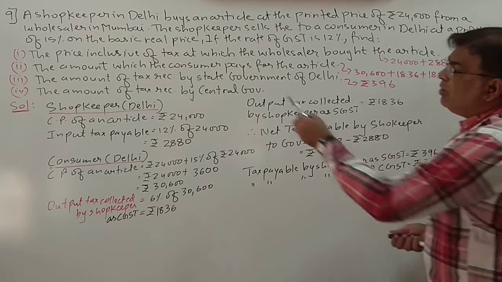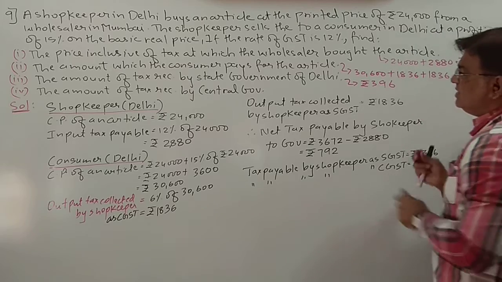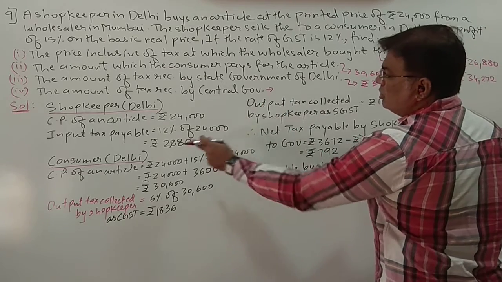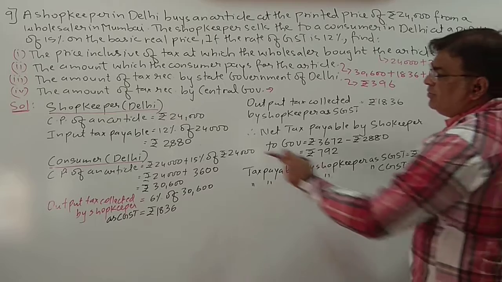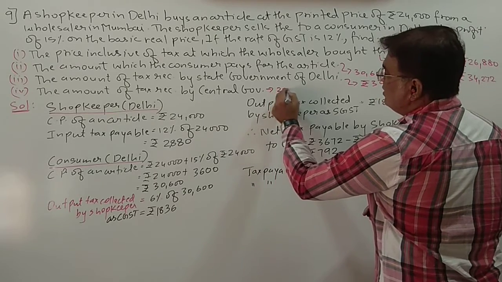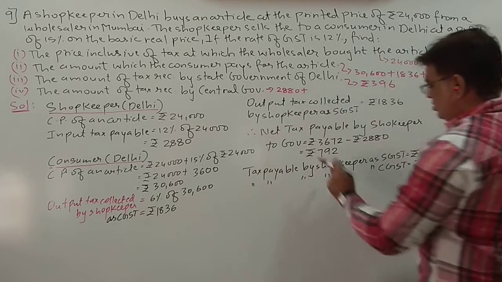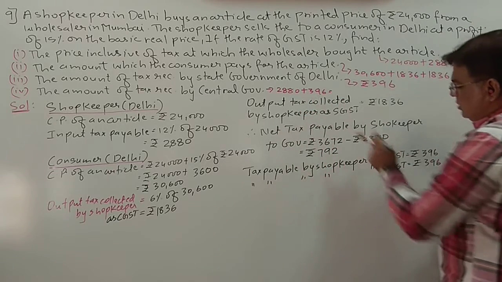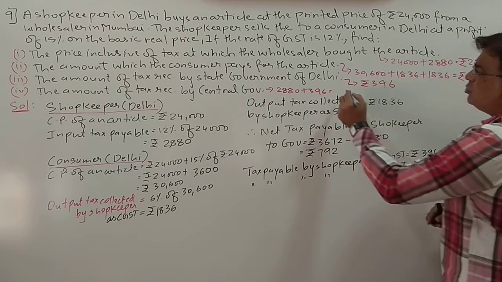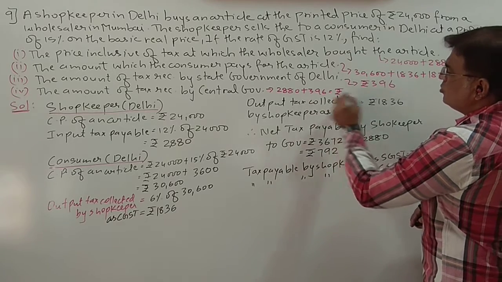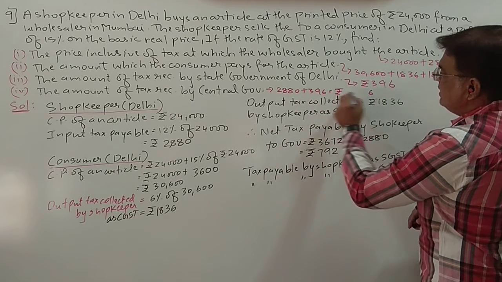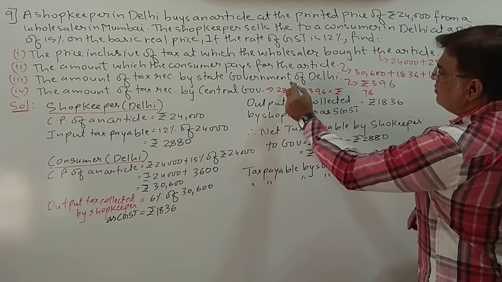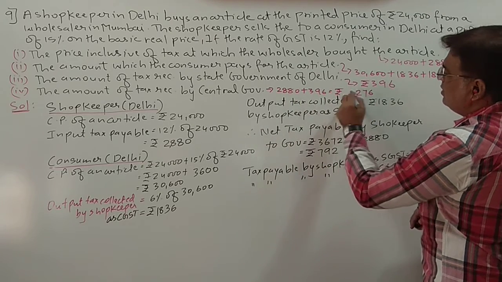396. Now the amount of tax received by the central government, this part is important. The amount of tax payable will be 2880 plus this 396, because this also goes to the central government.